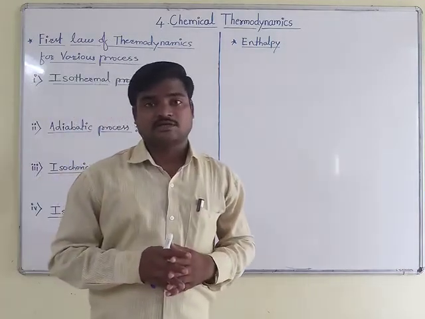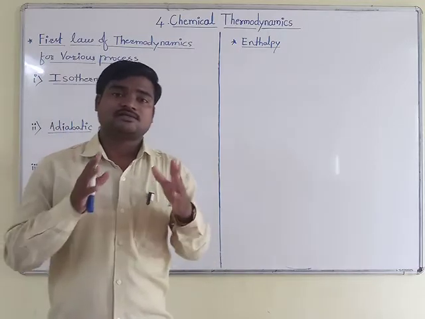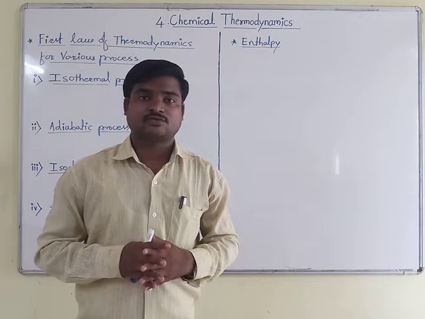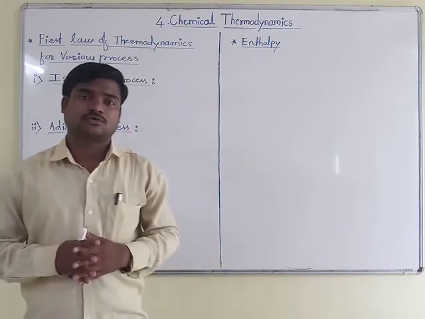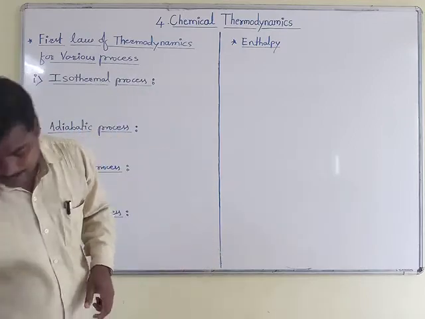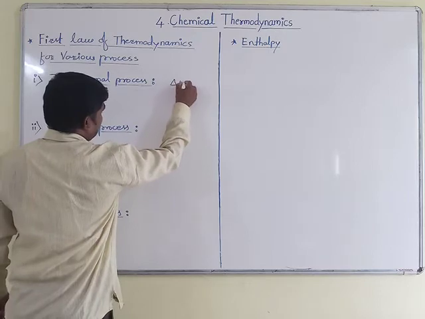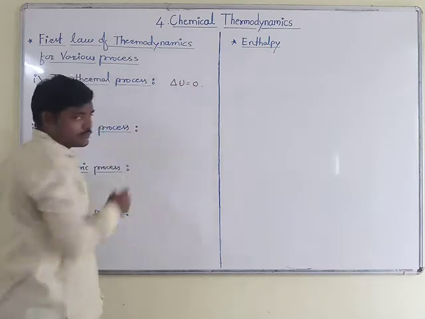In that condition, if temperature is constant, the internal energy change also becomes equal to 0, that is delta U is equal to 0. So for an isothermal process delta U is equal to 0.